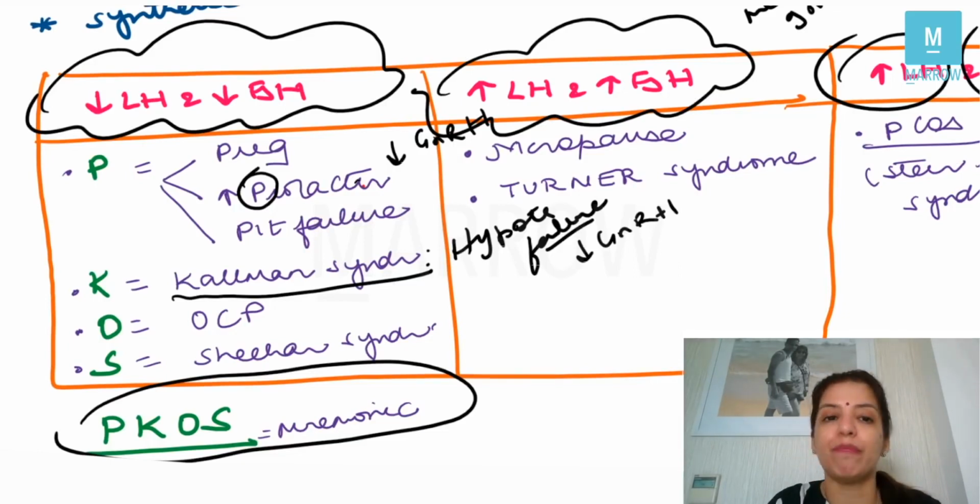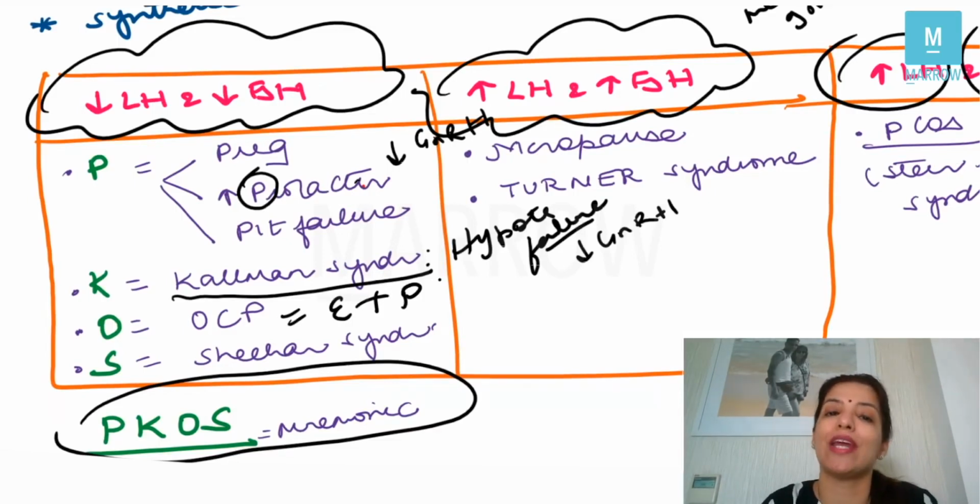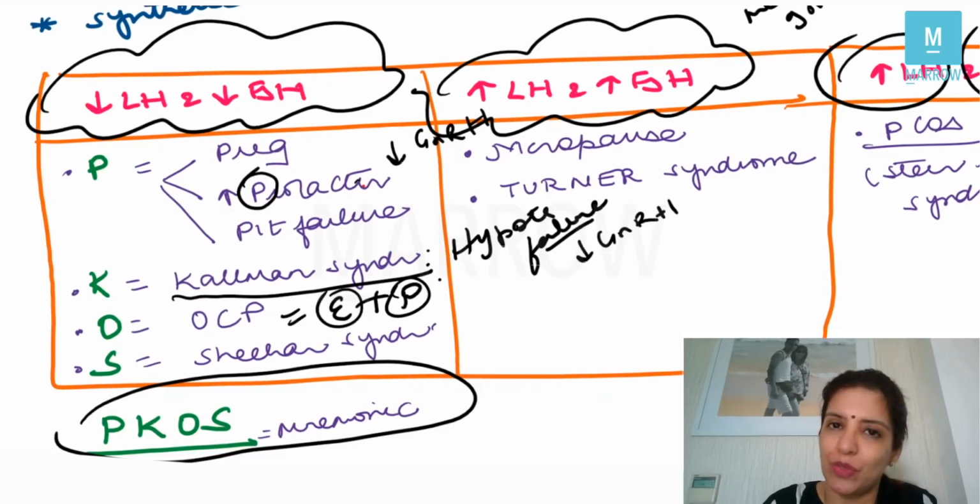Again, in OCPs, there is less LH and FSH. Why in OCPs is there less LH and FSH? Because OCPs have estrogen and progesterone. The estrogen which you take is going to have a negative feedback on FSH, so the levels of FSH will decrease, and the progesterone will act on LH, so the levels of LH will decrease. Sheehan syndrome.